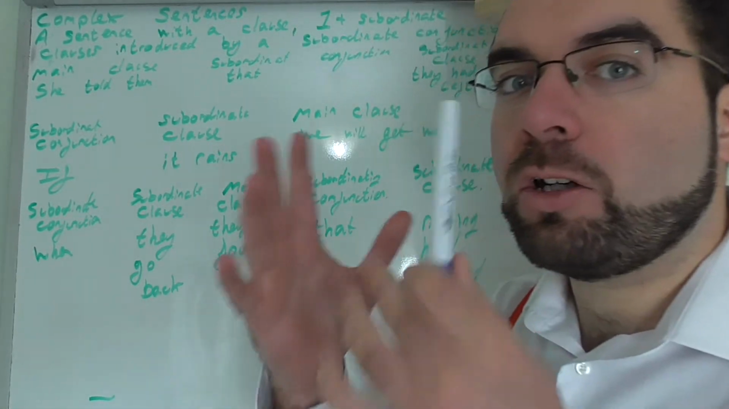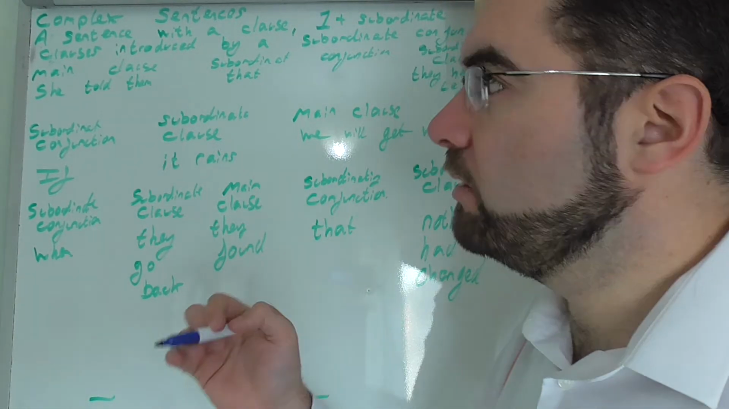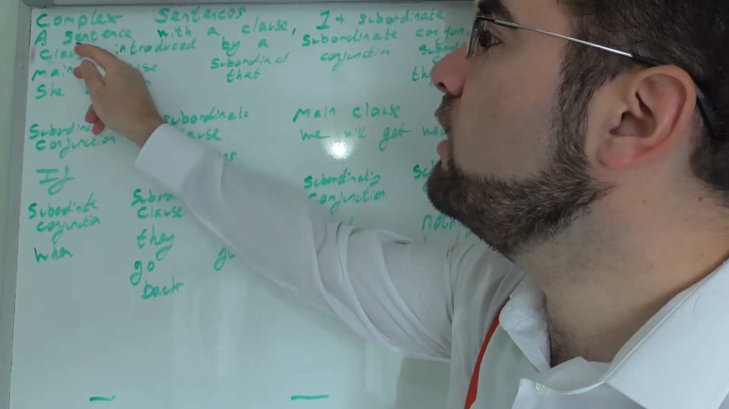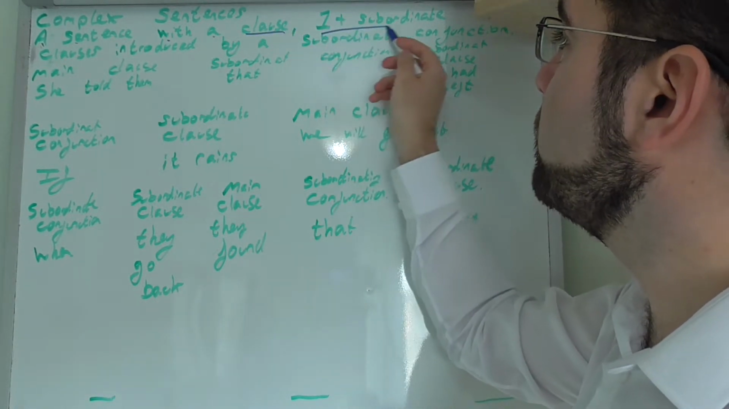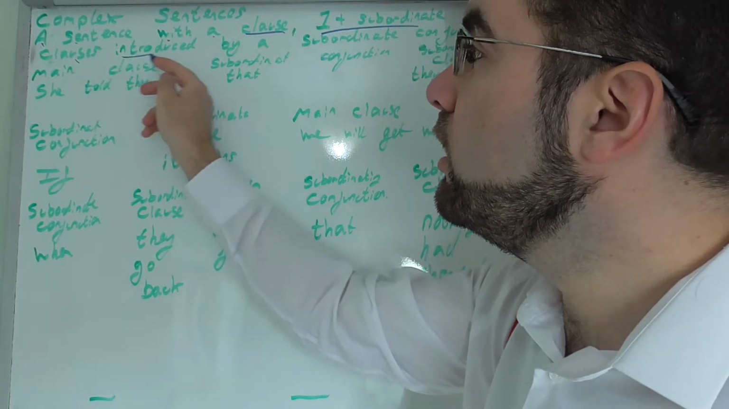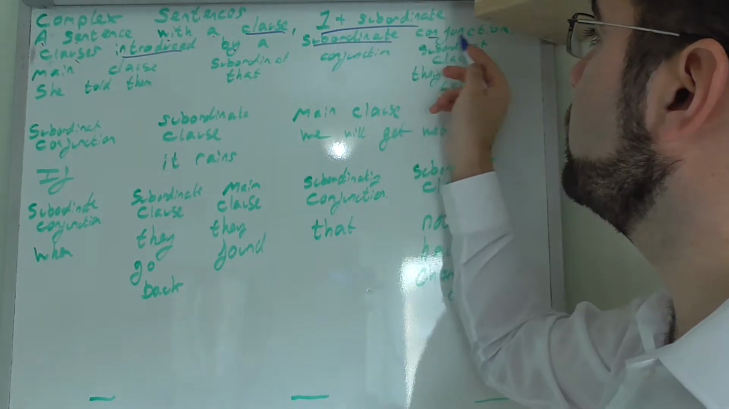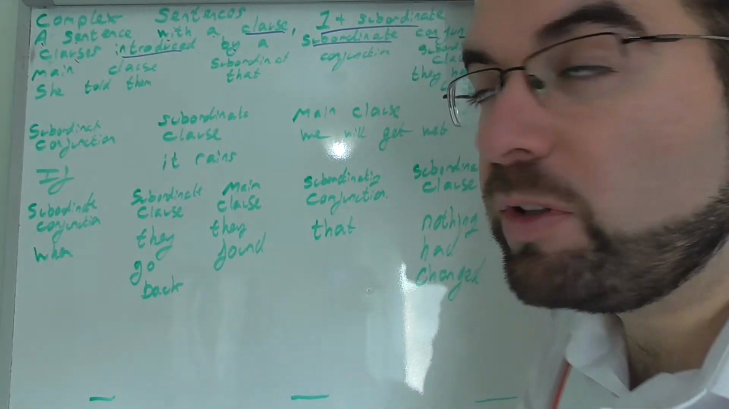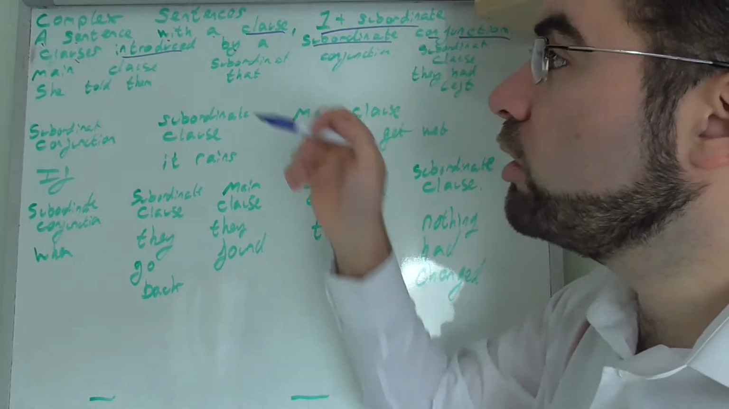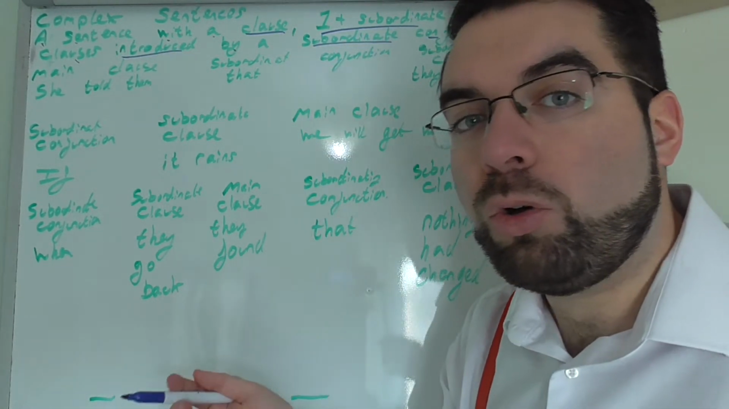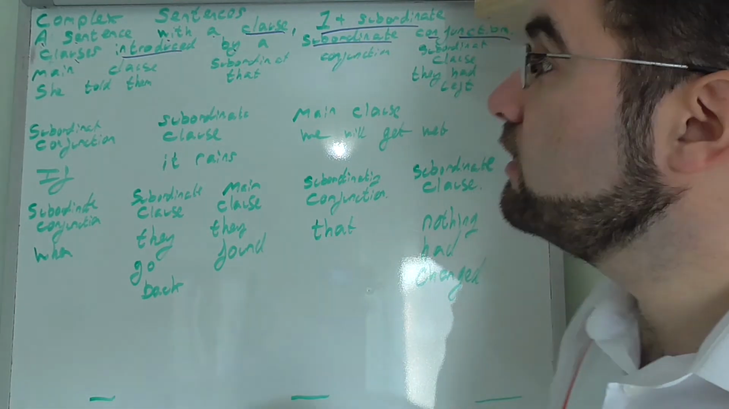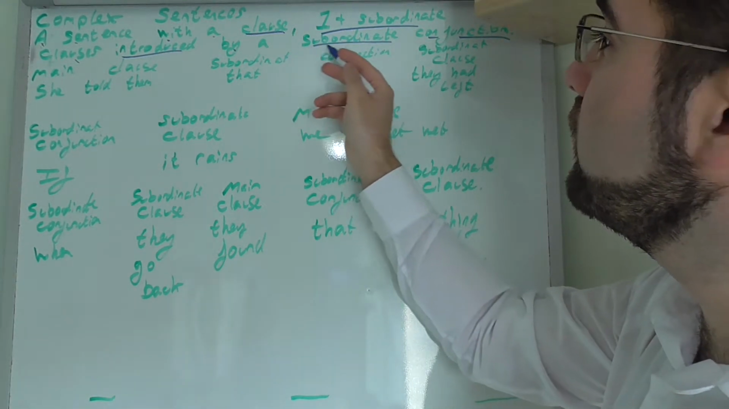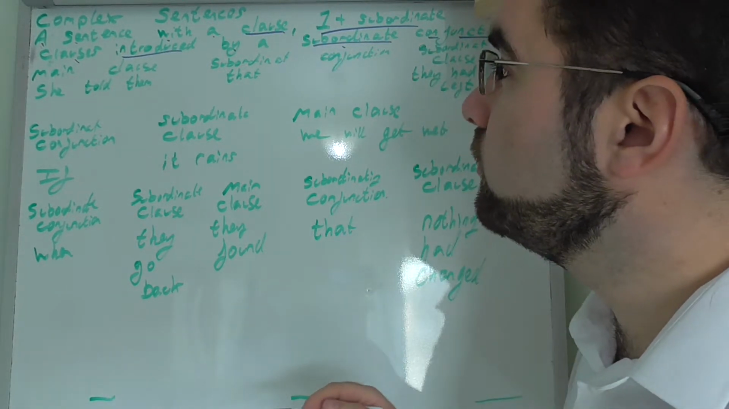Okay, so let's look at complex sentences. A complex sentence has at least one subordinate clause, introduced by a subordinate conjunction. So there are three things here. Subordinate clauses: a clause that relies on the main clause to make sense, along with a subordinate conjunction.